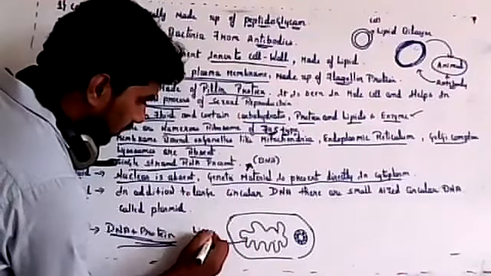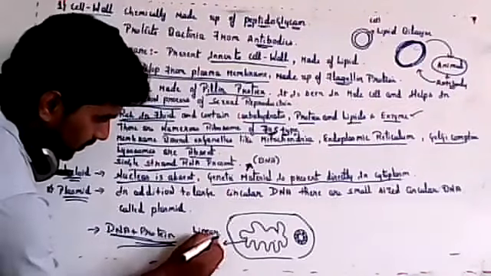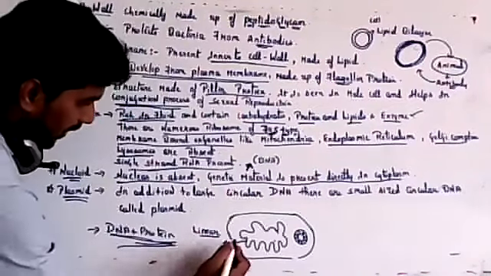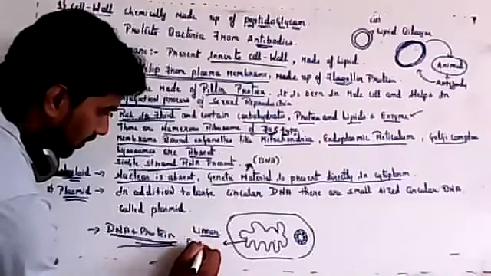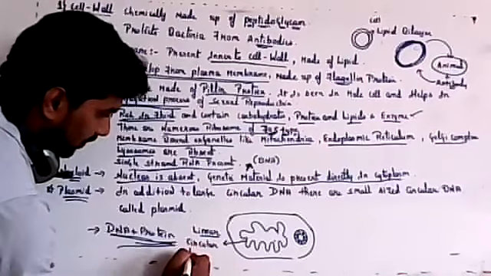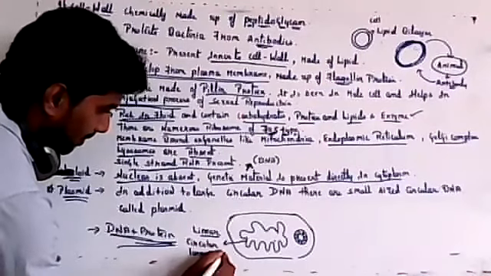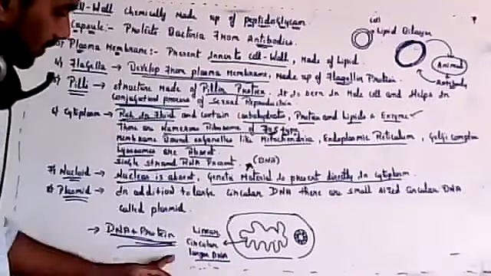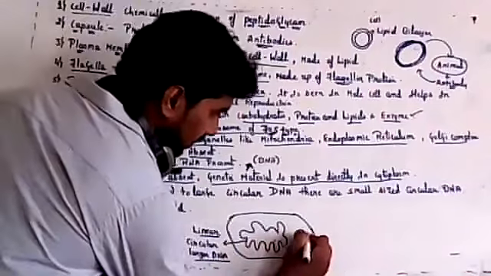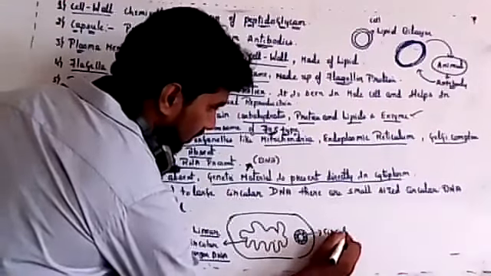There is one more term to express this DNA. The large one can be called linear DNA, or it can be called circular larger DNA, because it is large. The small one is directly named circular DNA.